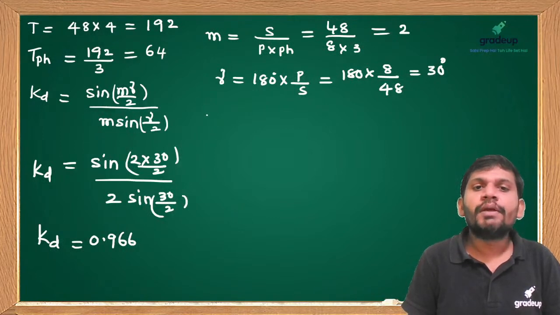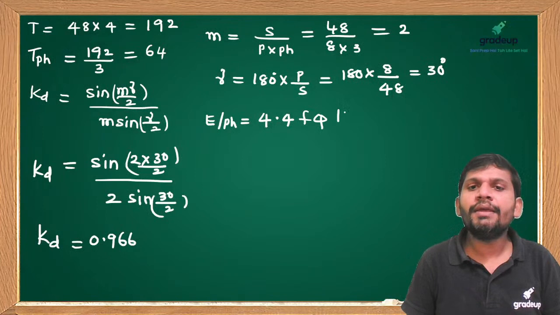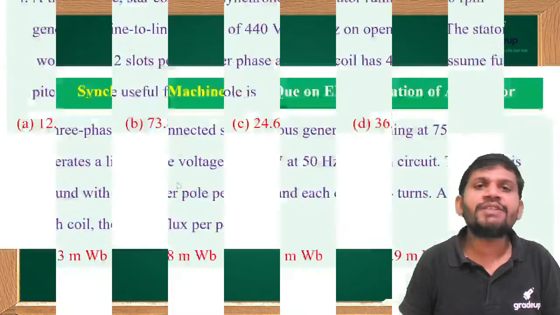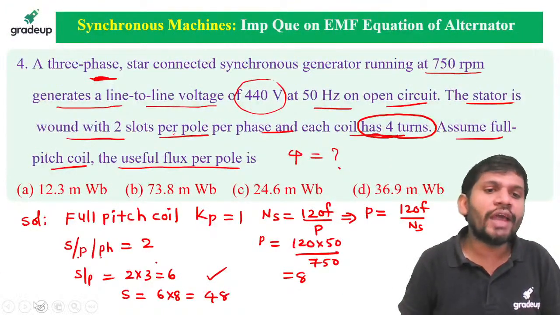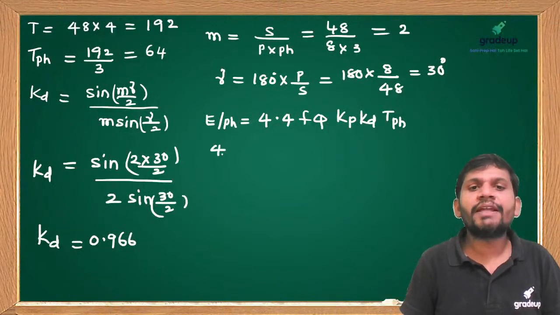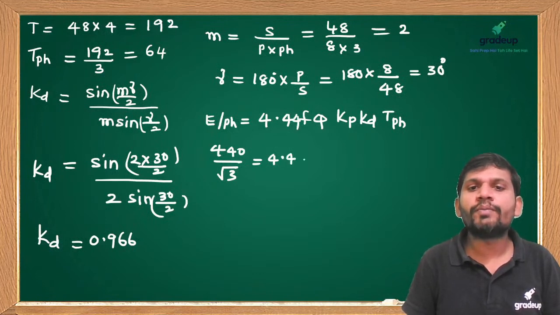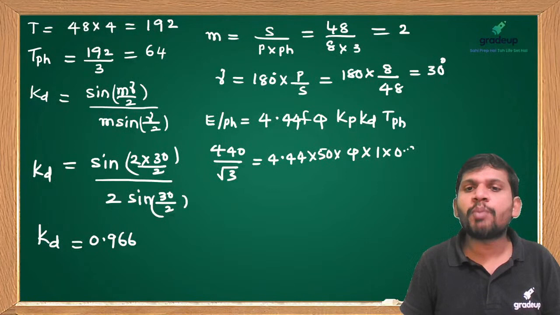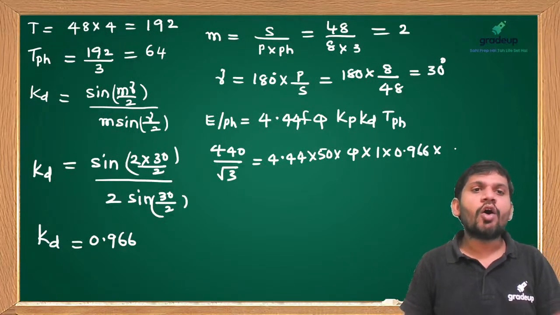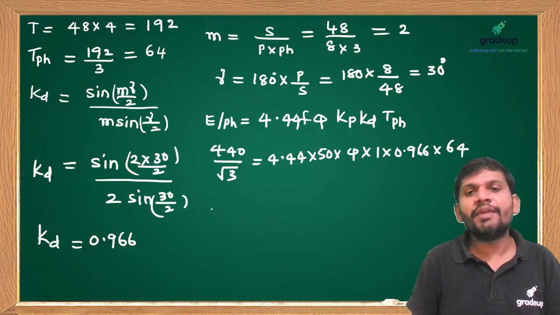Now you substitute the induced EMF per phase. E per phase equal to 4.44 F phi Kp Kd turns per phase. In a 3-phase system, the line to line voltage is 440 volts, so the phase voltage is 440 by root 3. Then 4.44, frequency 50 Hz, phi is what you want to calculate, Kp is 1, Kd is 0.966. How many turns per phase? 64. Can anybody answer how much flux you can get?